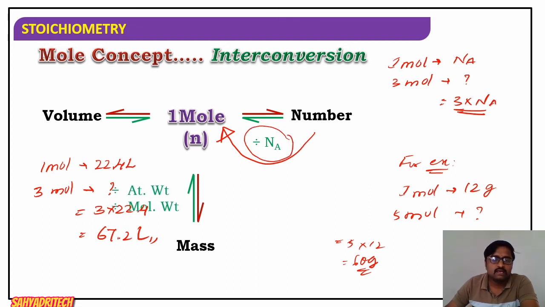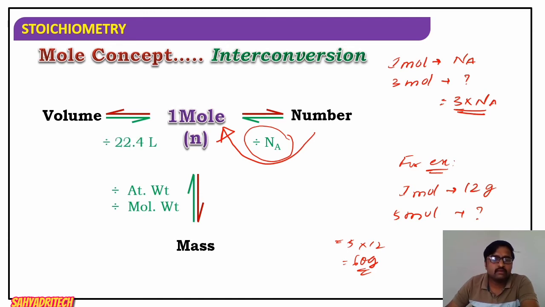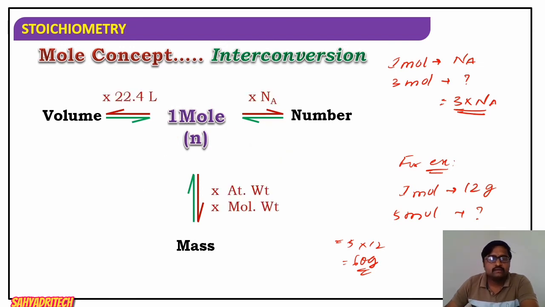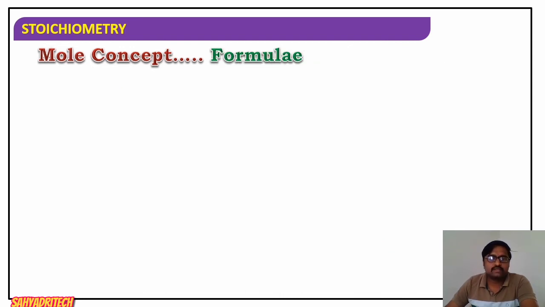Similarly, to convert a mass back into mole, the mass value is divided by the atomic weight or molecular weight. Similarly, to convert a volume into number of moles, it must be divided by 22.4 liter. So these are simple mathematical operations. So overall, these are the conversions.